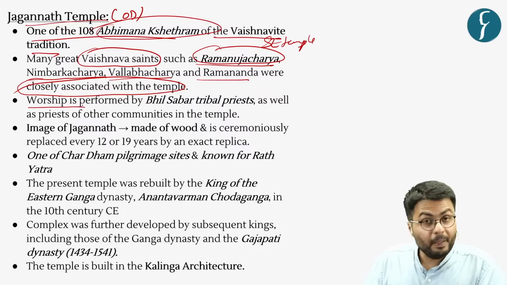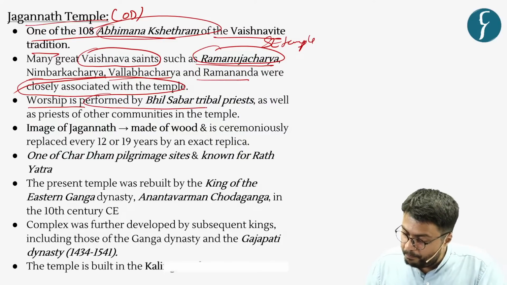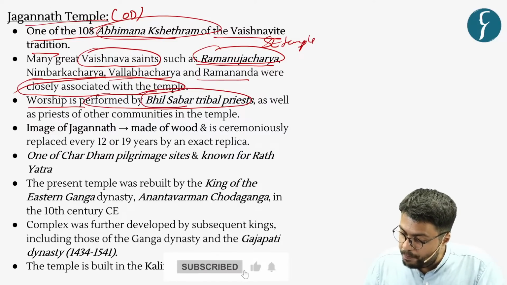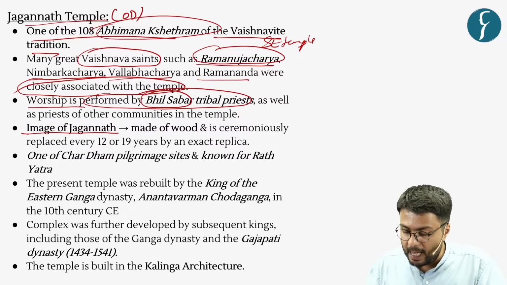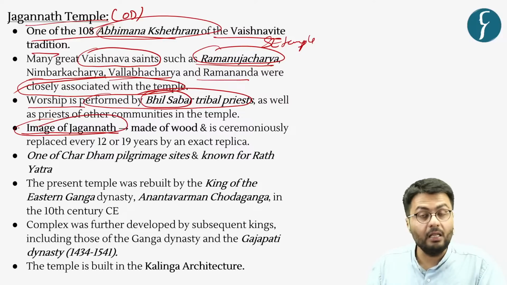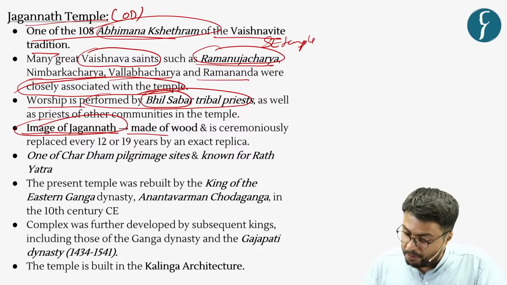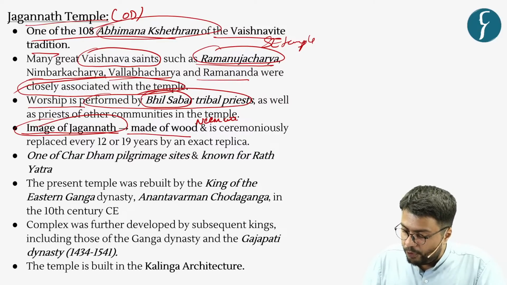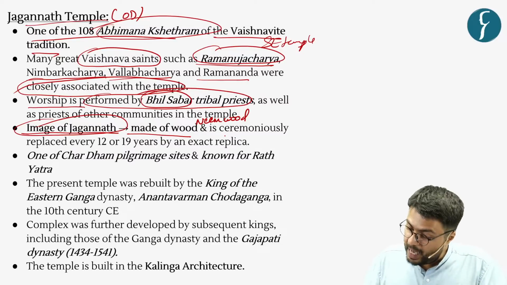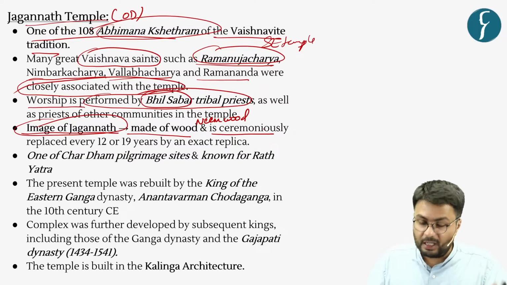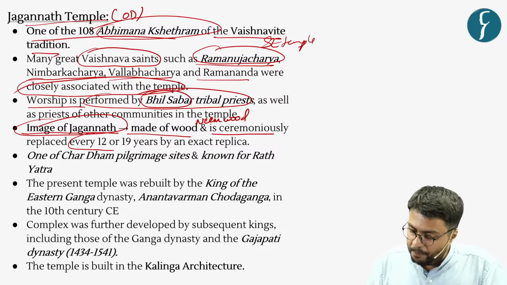Further, the worship in this temple is performed by tribal priests who belong to the Bhil Sabar community. Also, it is important to note that the image of Lord Jagannath, which is prayed to in the temple, is made of wood, particularly a variant of neem wood. And this idol or image is ceremoniously replaced between a period of 12 to 19 years by an exact